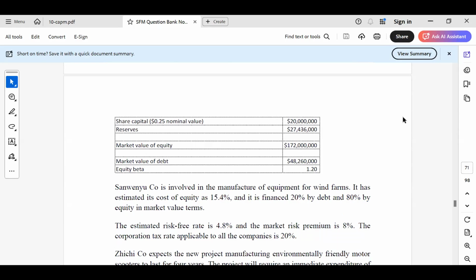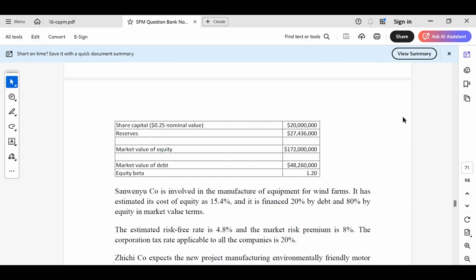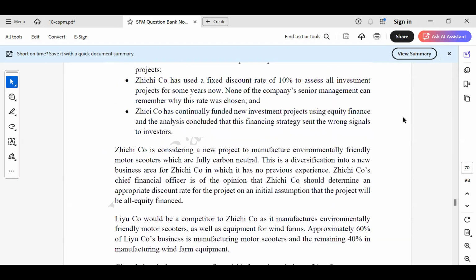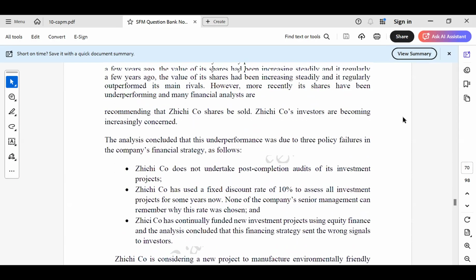When I'm solving, I may not be able to share the screen with where the question is, but I'll just be writing the solution. I believe you all have this question, and you can access it on the ACCA website as well.